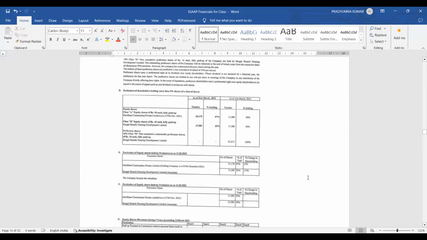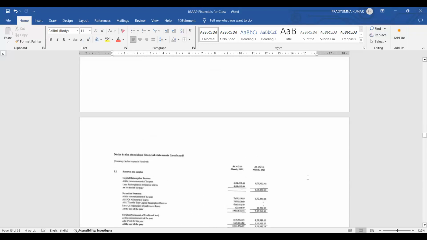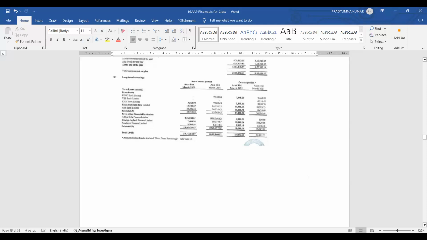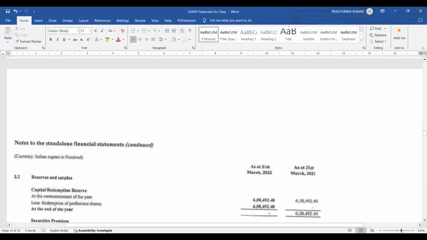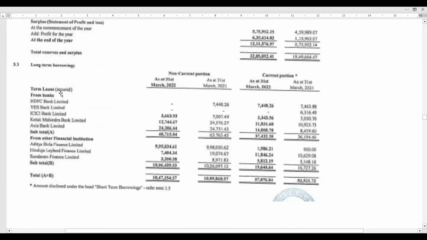So equity is over. Okay, I will share these things. Reserves and surplus. You see here long-term borrowings. Okay, I will expand it, so you may not see the numbers clearly. Okay, you see here term loans, secured long-term borrowings they have given. They have given here non-current portion, current portion, term loans from banks, from other financial institutions. Okay, total they have given.